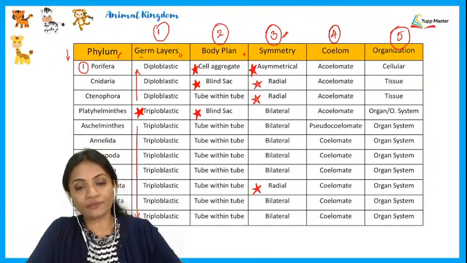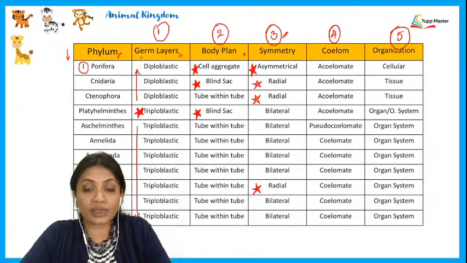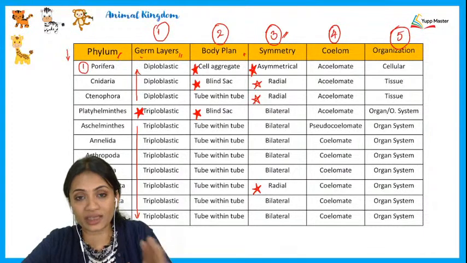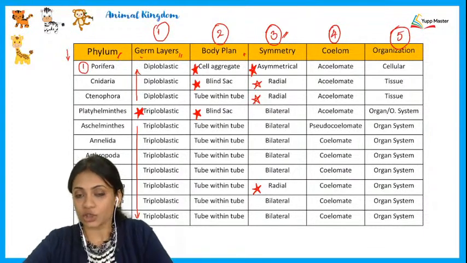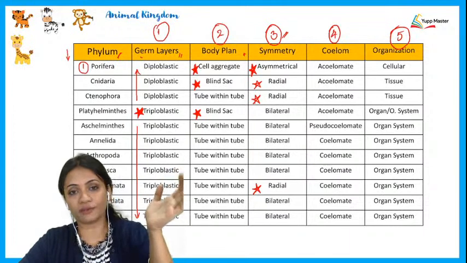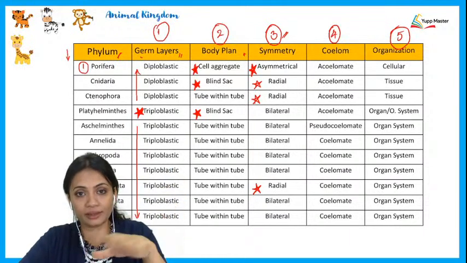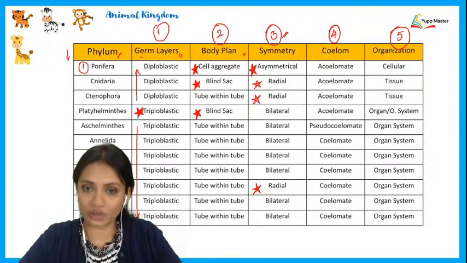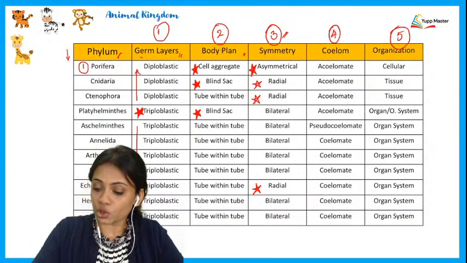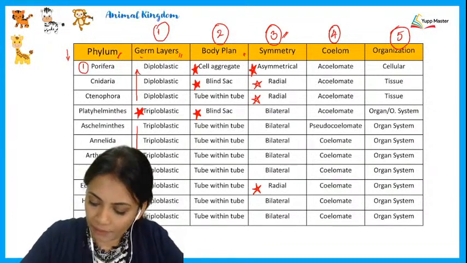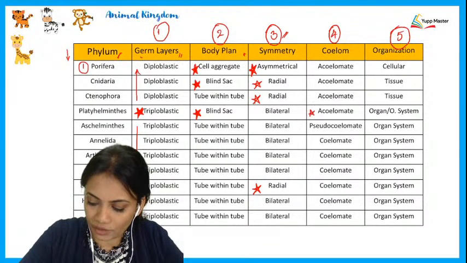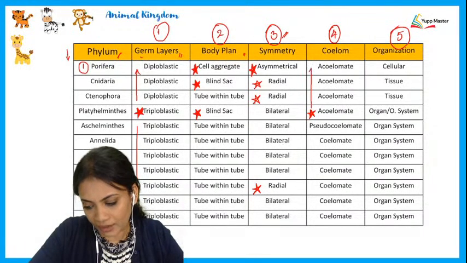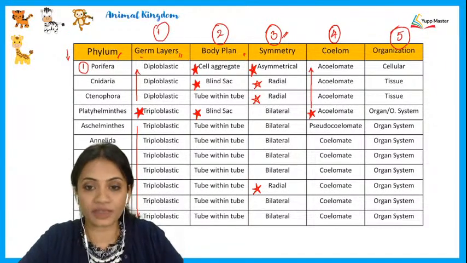Now we have 3 types of coelom, and remember this very important part: they are distinguished at the levels of the worms. You have 3 worms, if you remember: the flatworm, the roundworm, and the ringworm. So we have the phyla Platyhelminthes, Aschelminthes, and Annelida. When we demarcate Platyhelminthes here, it is acoelomate, and that also indicates that all the phyla above Platyhelminthes show the acoelomate type.